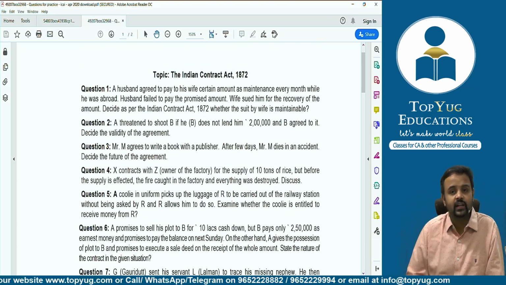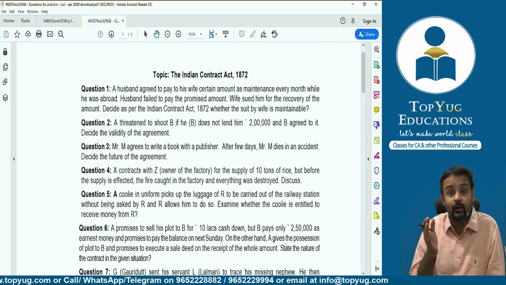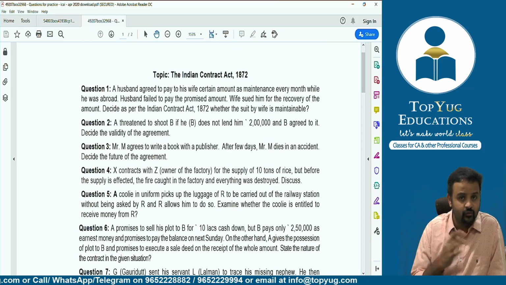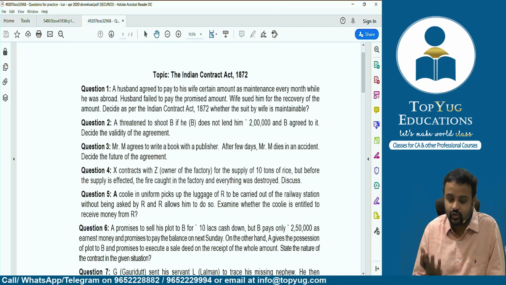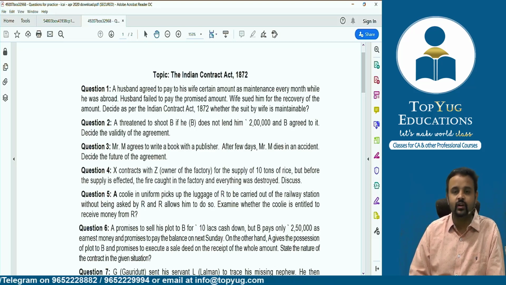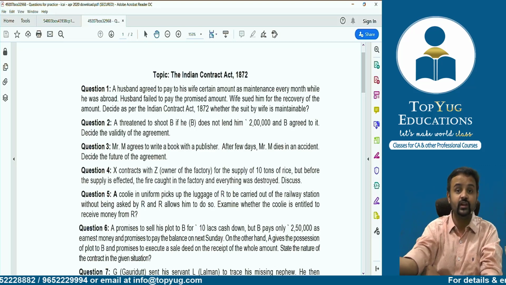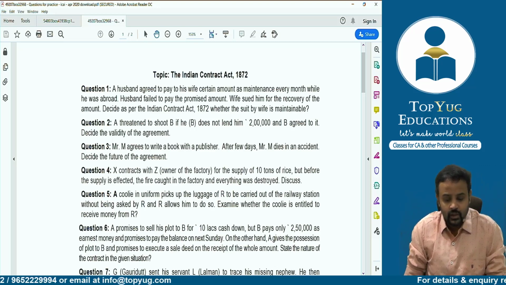Now we have some practical questions. These are questions where you need to apply the provisions. Whatever provisions you have understood, now you need to apply them properly in the cases which are there. Let's see whether you can do it or not. At least 2-3 questions we'll try to solve so that you understand how practical questions are asked.